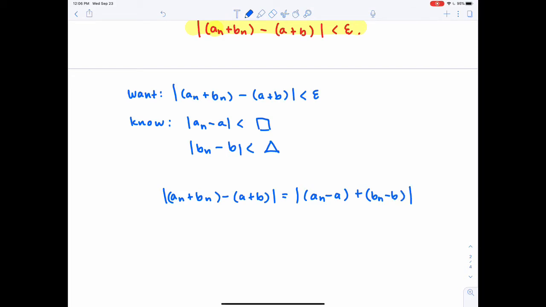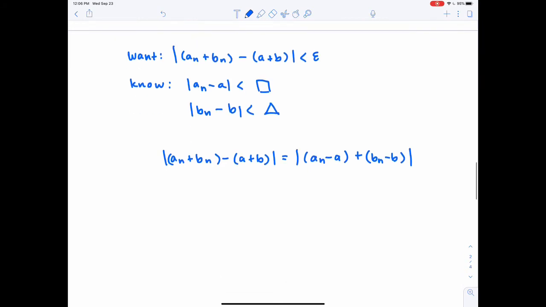Now I've isolated those expressions, but notice that I need absolute values around both of them before I can make any type of substitution, which tells me I need to split these absolute values across the addition. Now when I do that, I'm using the triangle inequality. So I get |a_n - a| plus the absolute value of b_n - b.